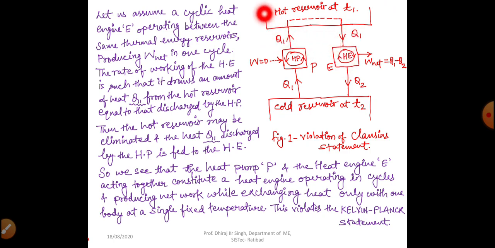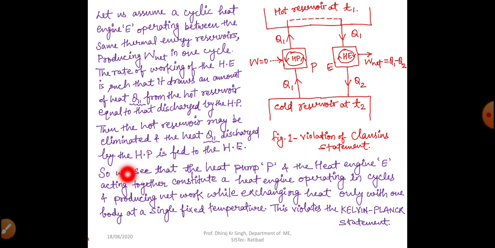So it is saying that if we are taking the same amount of heat which has been rejected by the heat pump as an input to the heat engine, then there is no need of this thermal reservoir, or we can eliminate it, right? If we eliminate this thermal reservoir, then what will happen? Then only one thermal reservoir will be there, and that heat Q1 is coming here and it is producing net work after rejecting some amount of heat to the cold reservoir at T2, or the sink.